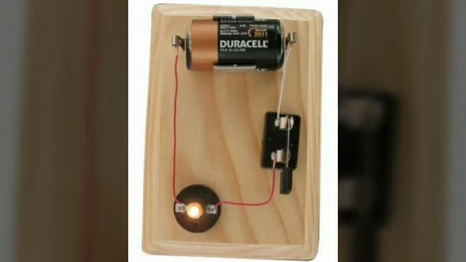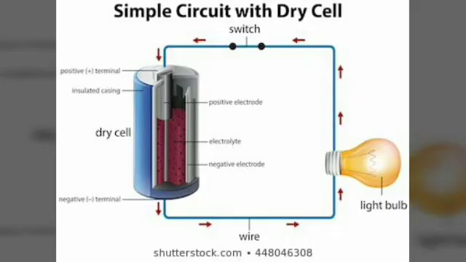Then in this the electric current goes from the positive terminal to the filament, and from there it goes out from the bulb. Once it enters inside, the negative terminal is already attached to it. Both are inside.